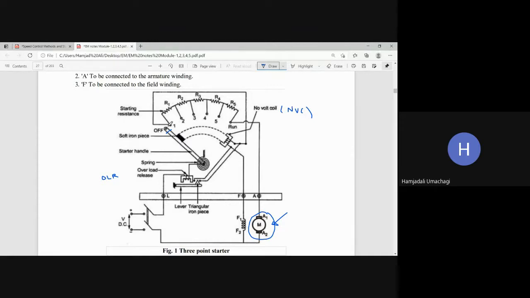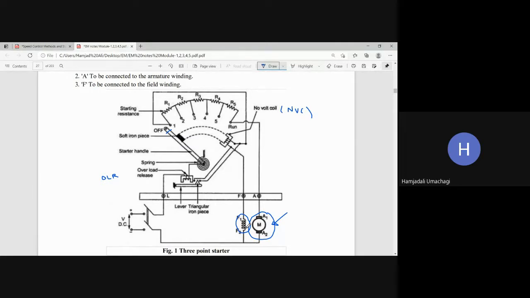Similarly, in order to give the power supply to the field winding of the DC motor, from the same stud number one, there is another bypass connection, that is this path. It goes to the no volt release coil. Then from the no volt release coil, it goes to where supply will be for the field winding. Is it clear, all of you? Yes, sir. So this is the circuit diagram for the 3-point starter.